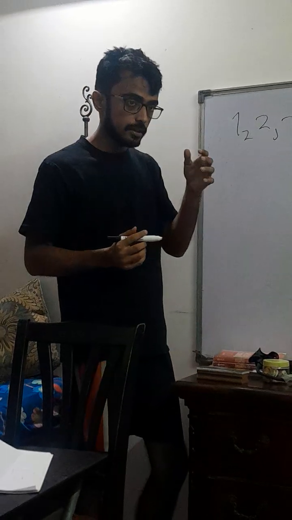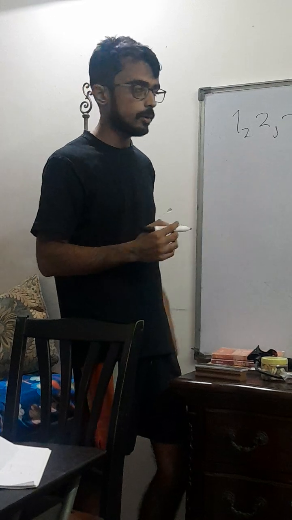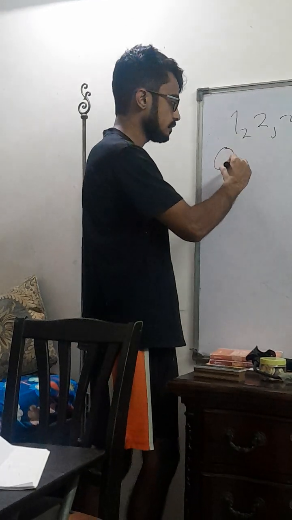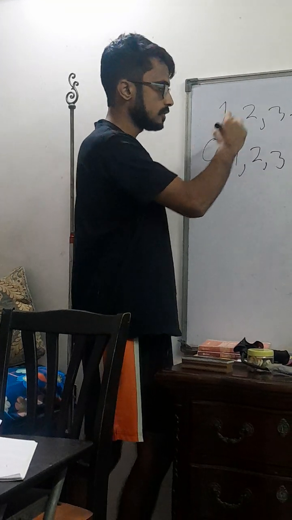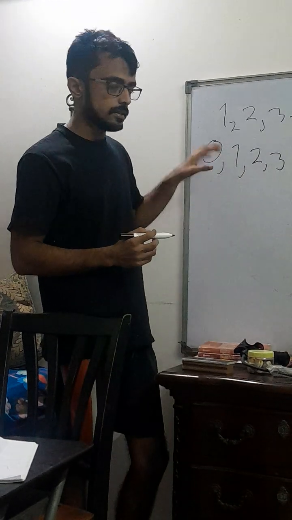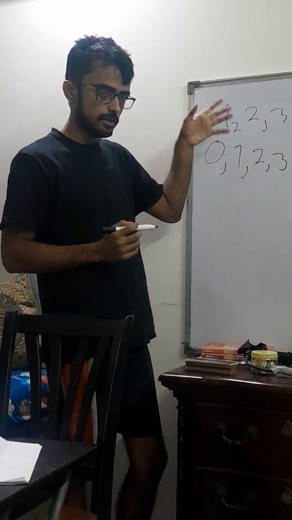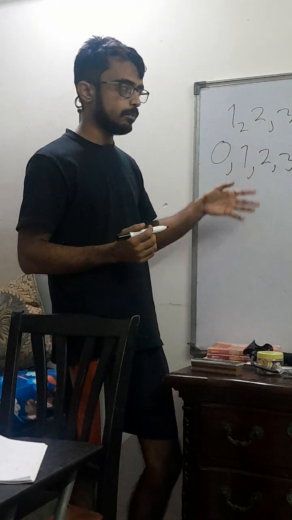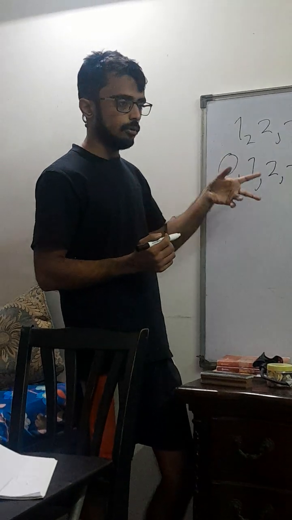Now, there's another type of real number, which includes all natural numbers but one more number. That means it starts from 0. And these are the whole numbers. You see, 0 was argued to be not a natural number for a long time, and many mathematicians didn't want to accept it as a number at all, but it turns out they just had a very stiff definition of number. So 0 is a whole number.